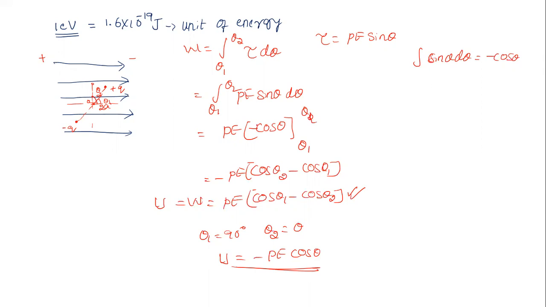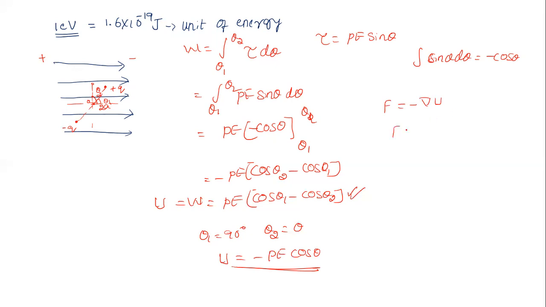Here is one more thing you need to remember: how does force relate to potential energy. The force is always equal to the negative potential gradient.